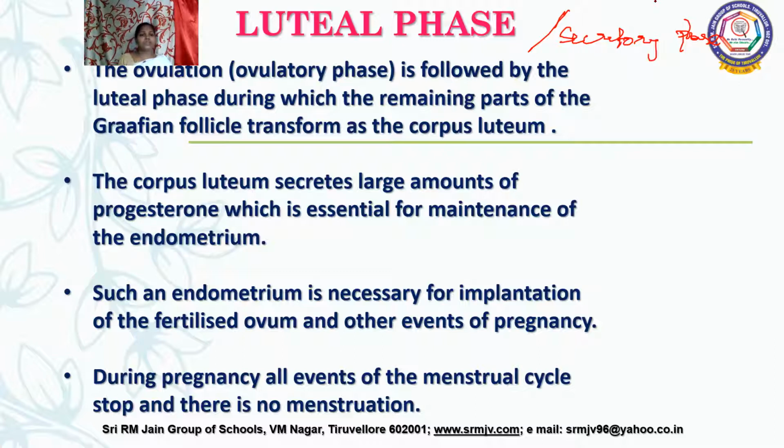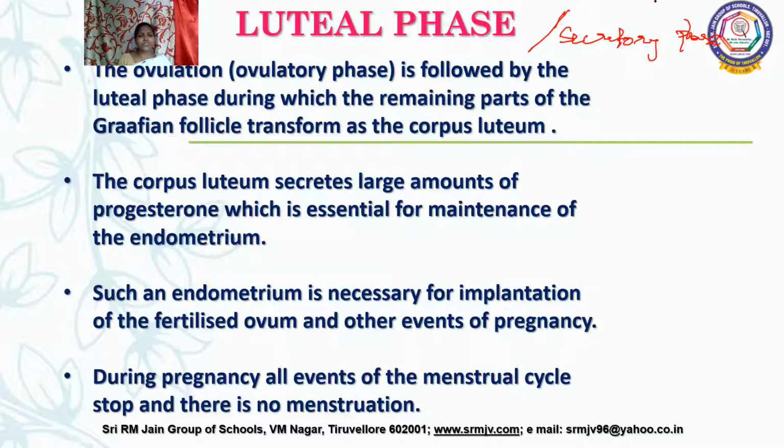And this corpus luteum secretes a large amount of progesterone. Okay, and this progesterone is essential for the maintenance of the regenerated endometrium.